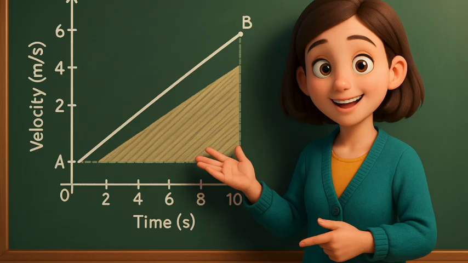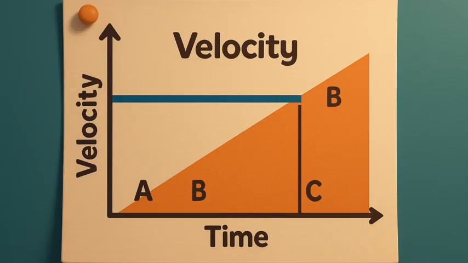You can also determine the distance moved by the car from its velocity-time graph. The area under the velocity-time graph gives the distance (magnitude of displacement) moved by the car in a given interval of time. If the car would have been moving with uniform velocity, the distance traveled by it would be represented by the area ABCD under the graph.